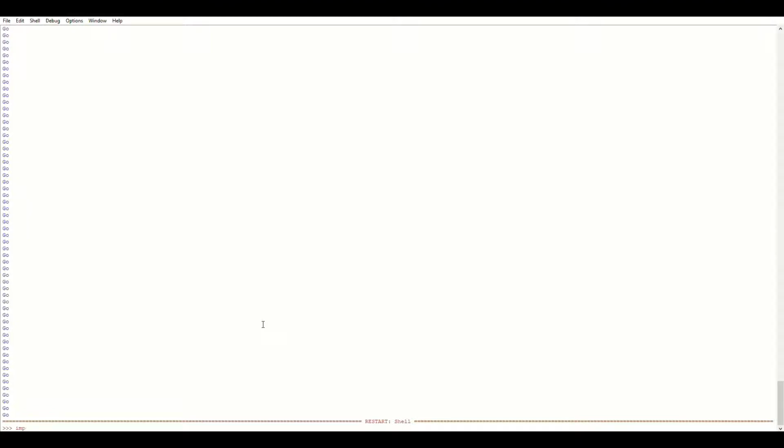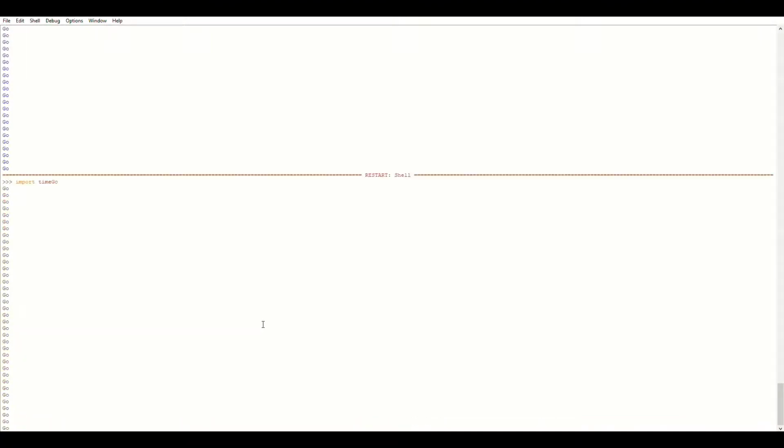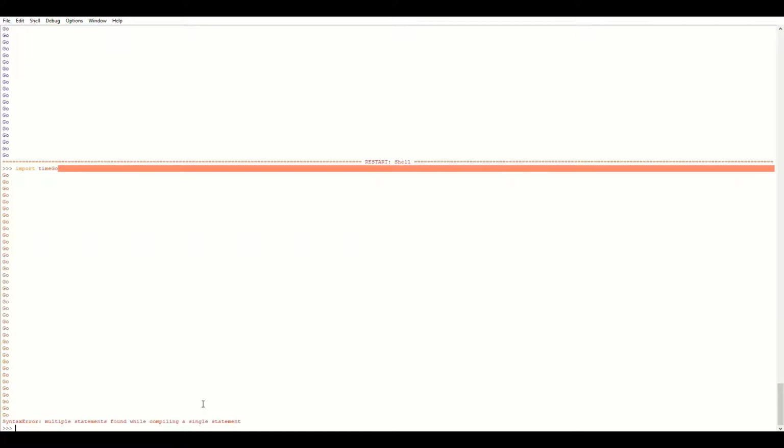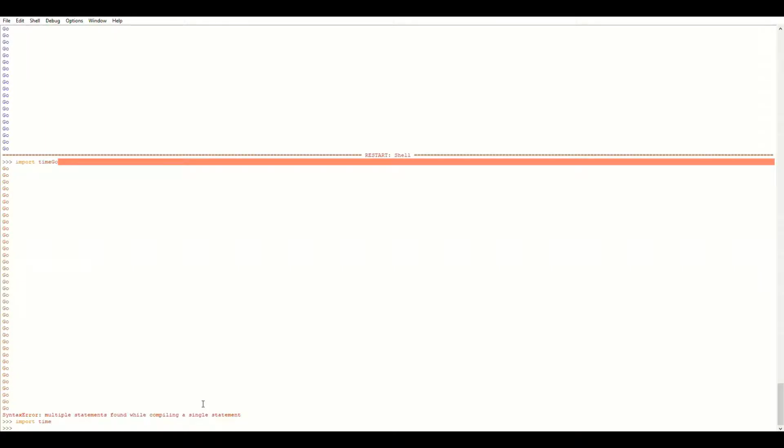Then we also have import. Import brings in code from another file, another module that you've created. So let's get a built-in one, time. I didn't print go. What just happened? That was weird. Okay, let's just say import time. Okay, that was really weird. I think the loop was still occurring. Well, whatever. Our import is there.